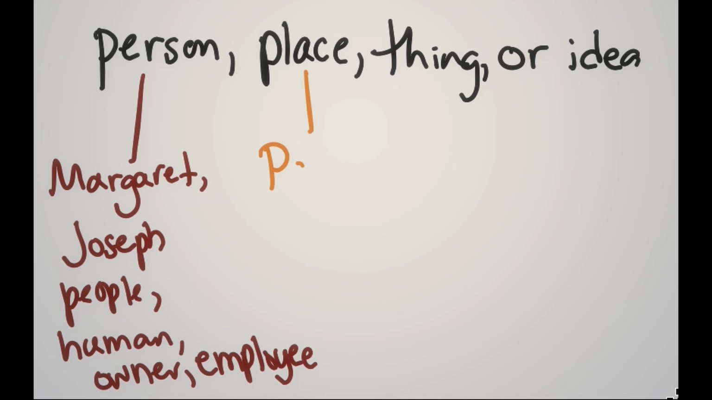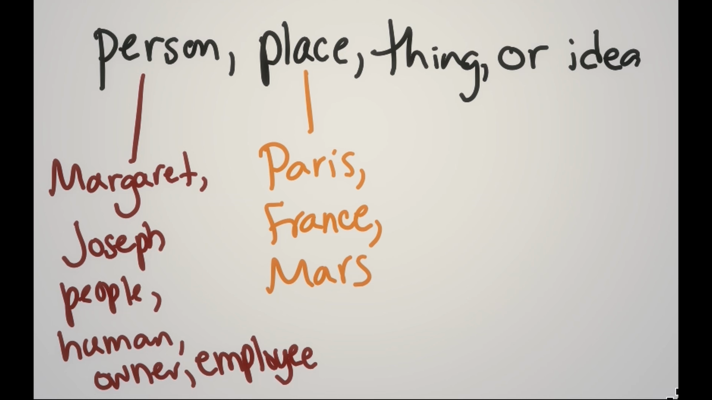Places, this is going to include cities, like Paris, countries, like France, or planets, like Mars. And this could also include more generic places, such as home, or hotel. Again, I usually think of these lowercase words as being part of things, but it doesn't really matter either way. Again, they're still nouns, whether you include them under the place or the thing category.